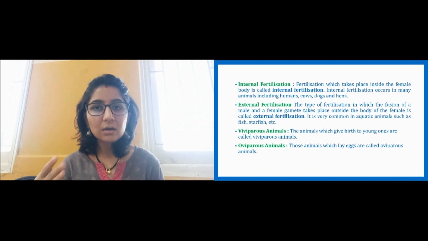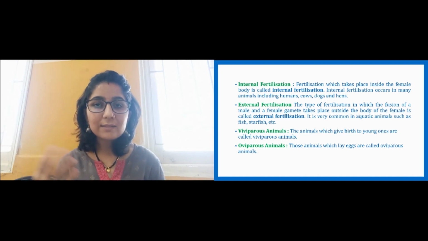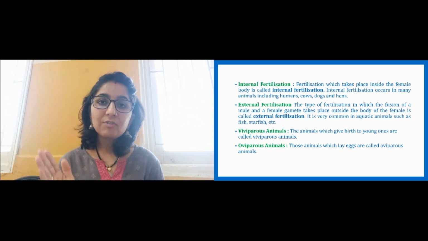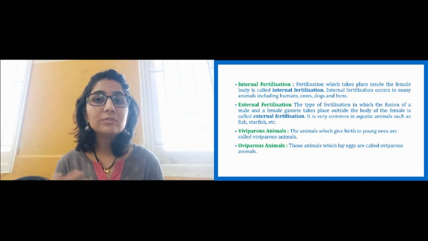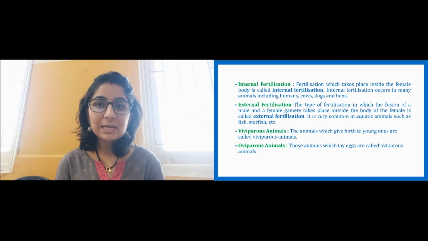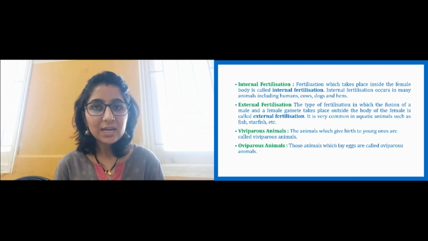And what is external fertilization? The fertilization which takes place outside the body, meaning the male and female gametes fuse together, but this happens out of the body. We are going to see some examples of this. It is very common in aquatic animals like fish, starfish, and frogs also. So this is about external fertilization.